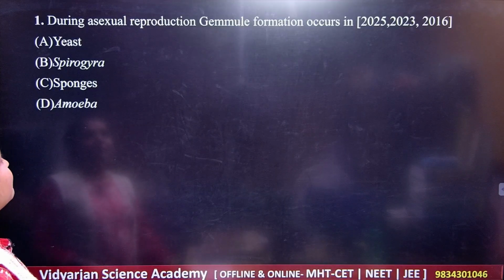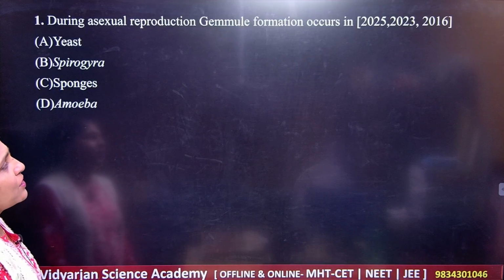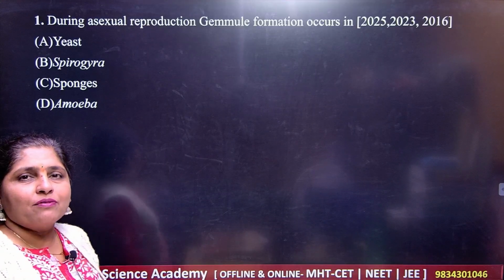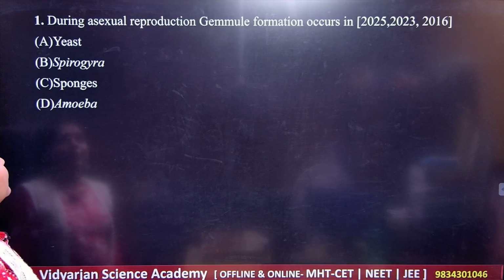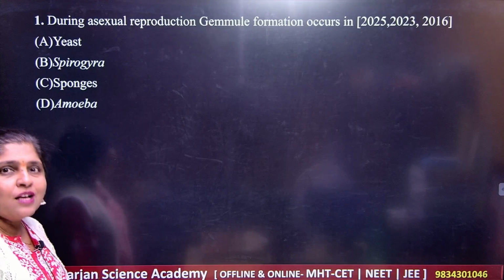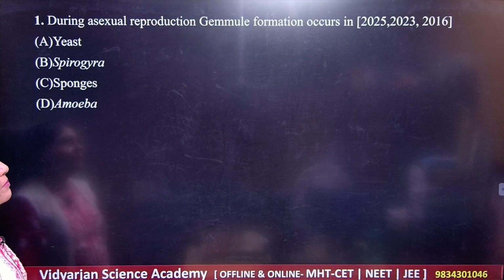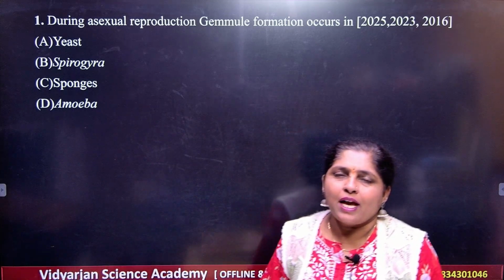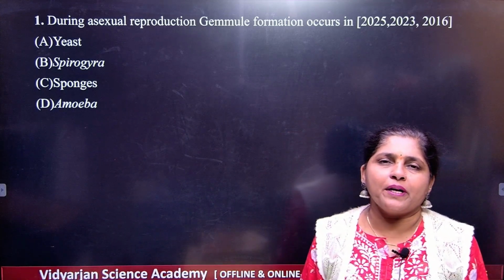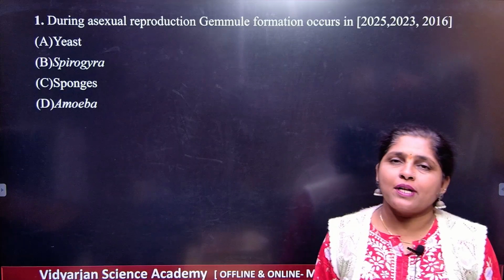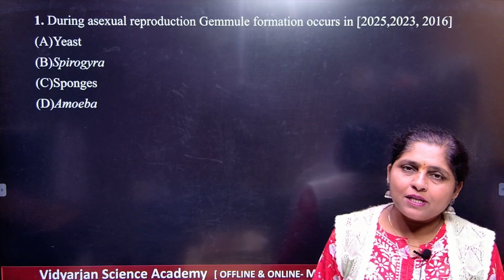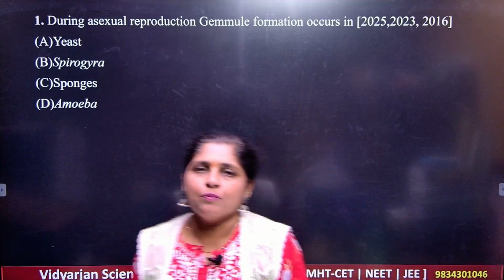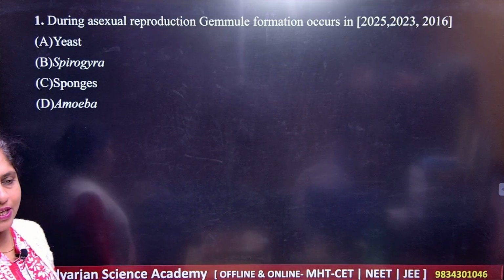See the question number 1. During asexual reproduction, gamete formation occurs in option number 1 is yeast, then number 2 is spirogyra, sponges and amoeba. So dear students, you might have studied that we have got the two different types of reproduction here, asexual reproduction and sexual reproduction. Okay, so please revise the chart which will give you all the examples and all the important points here for the asexual reproduction.